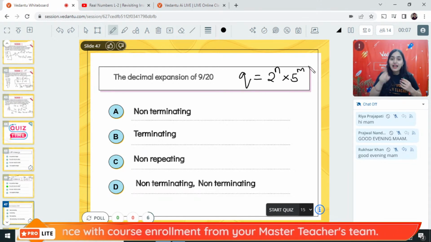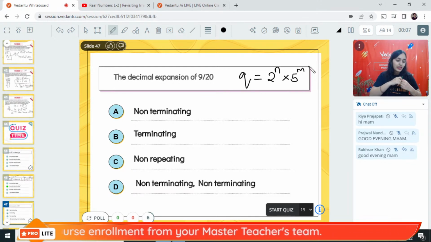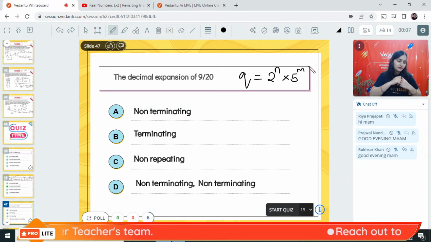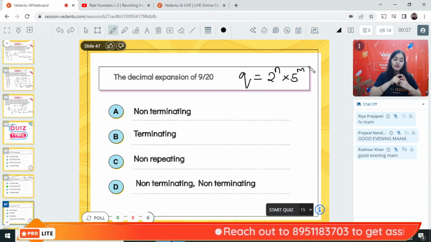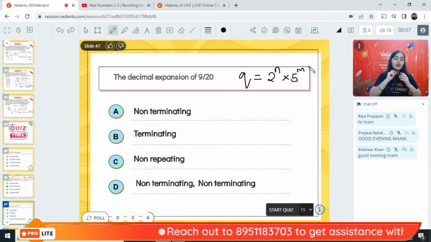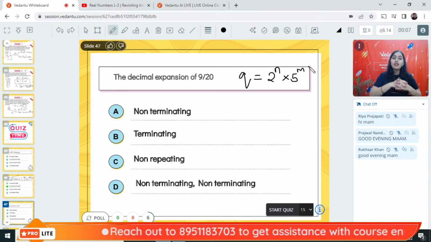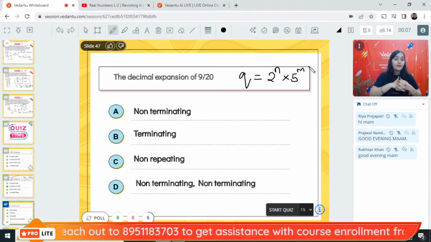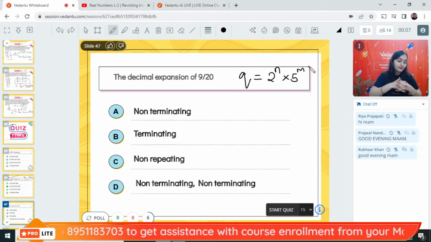Riya beta, take an example, you will understand. Take an example, you will understand. No, Prajwal. It has to be basically 2 to the power n into 5 to the power m. Nothing apart from that.